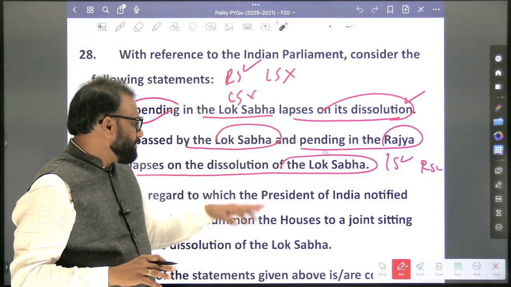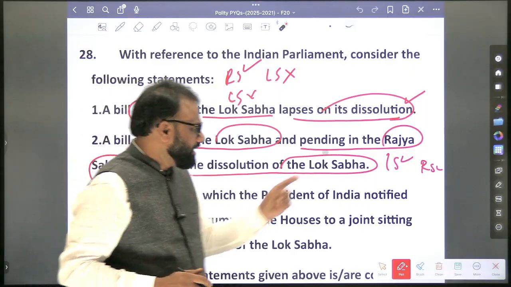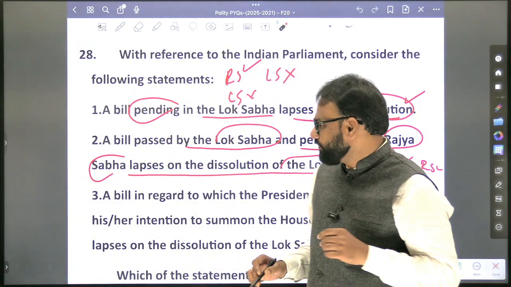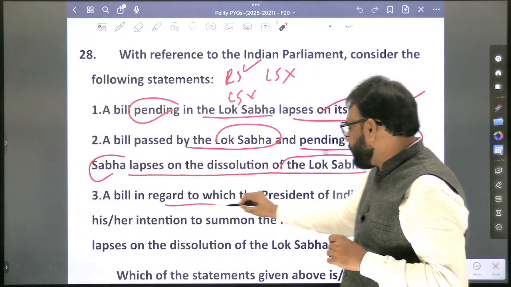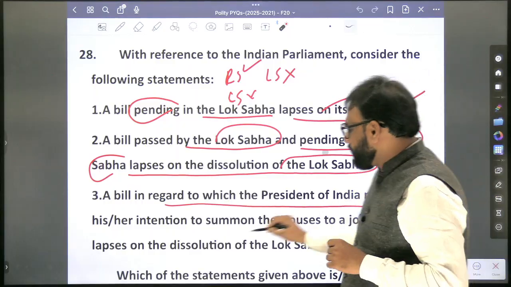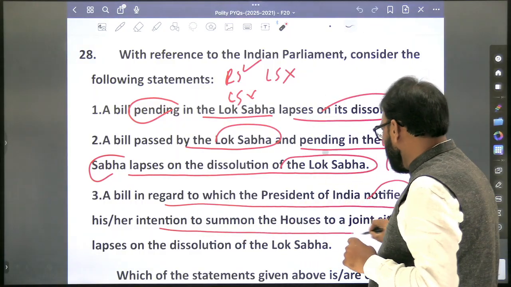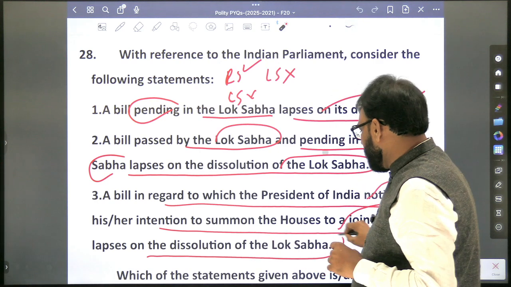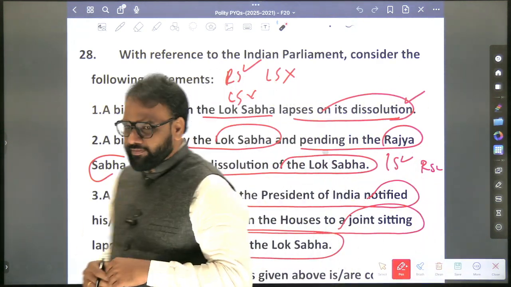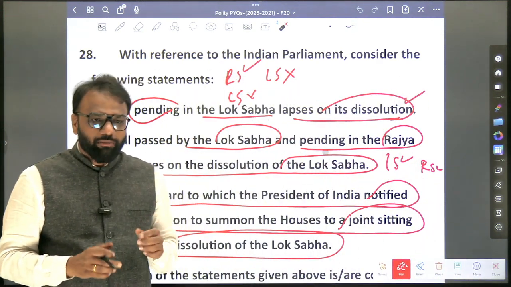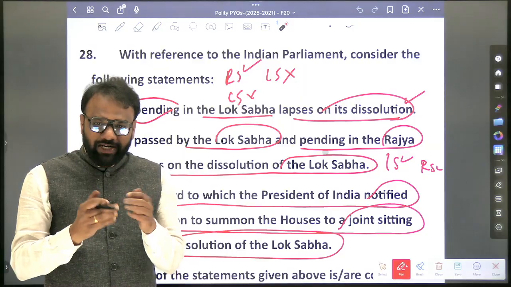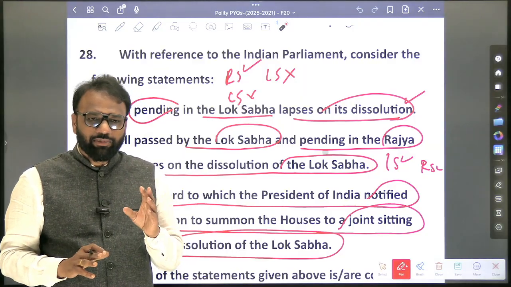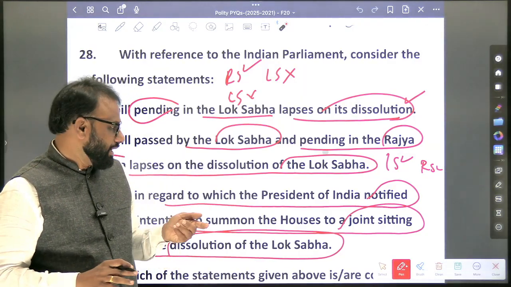Now I will convert this statement, but otherwise first we should complete this. So this will lapse. Third, a bill in regard to which the President of India notified his or her intention to summon the houses to a joint sitting lapses on the dissolution of the Lok Sabha. False. Because if a president has called for a joint sitting, such a bill will not lapse.